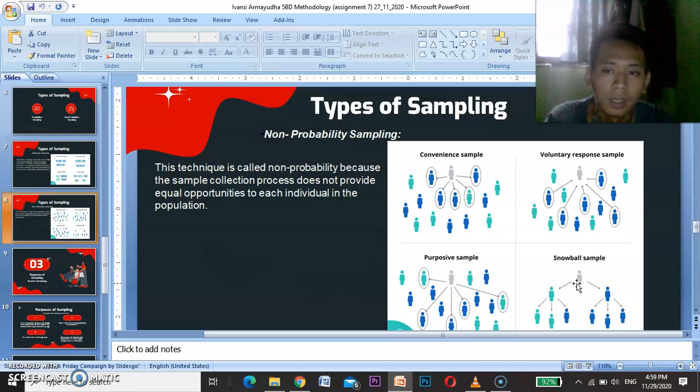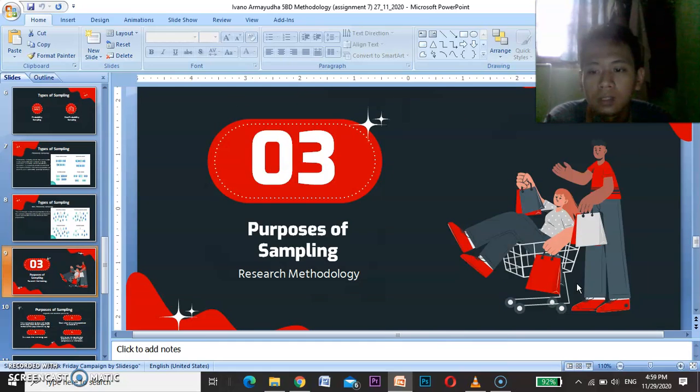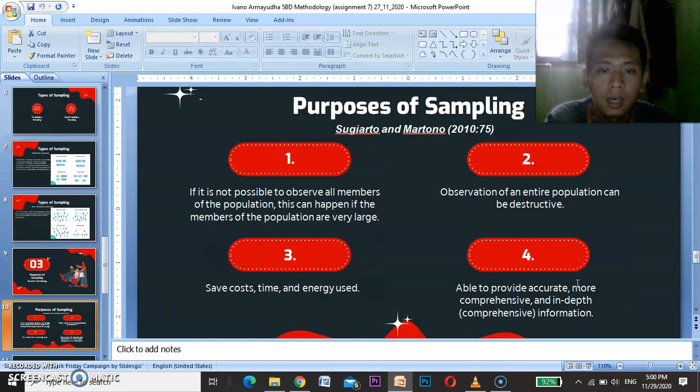Okay, for the last subtopic is the purpose of sampling. According to Sugiarto and Martono, there are four purposes of a sampling technique.